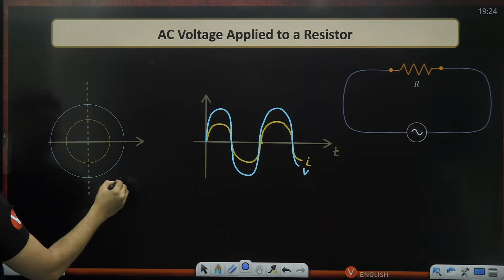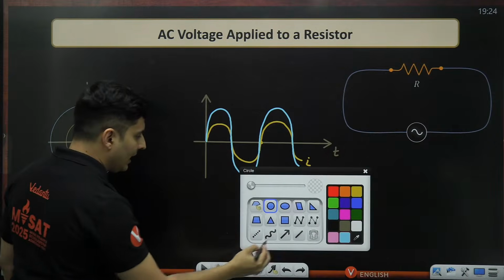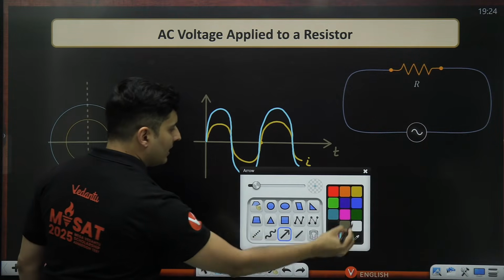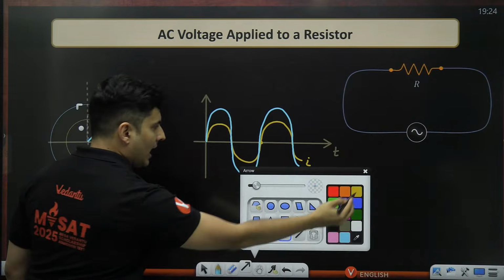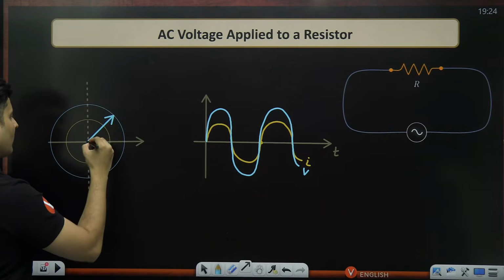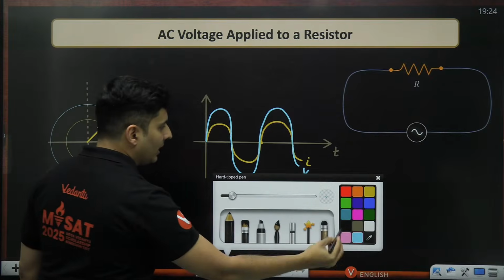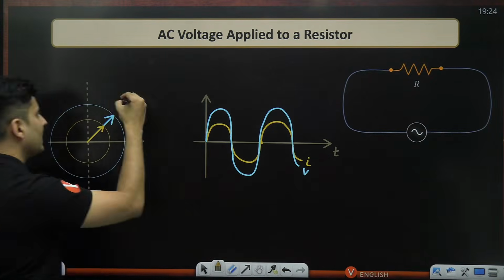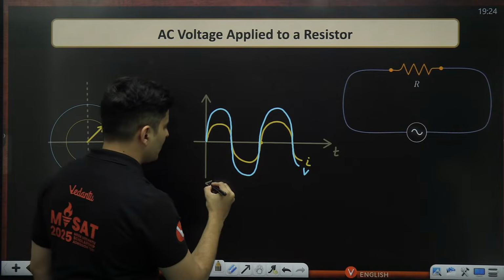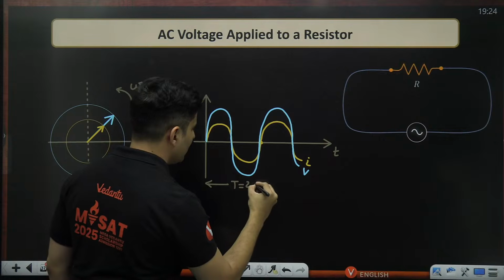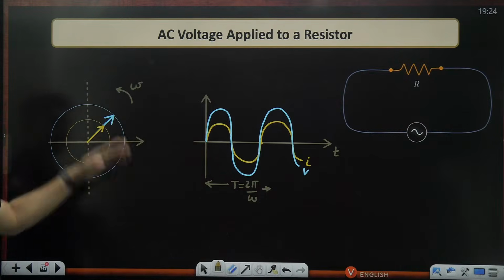The radius will be their amplitudes, and at any given instant, the voltage phasor and the current phasor will be in sync, rotating together. This would be my time period, which is 2 pi divided by omega. Yeah, they will be rotating together.